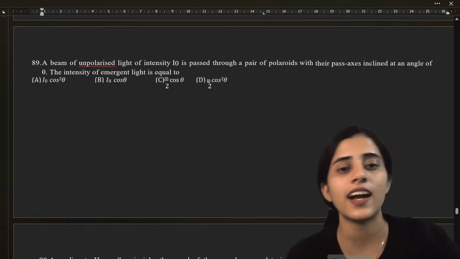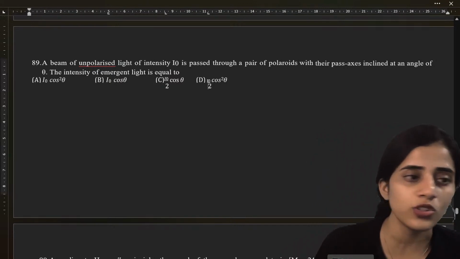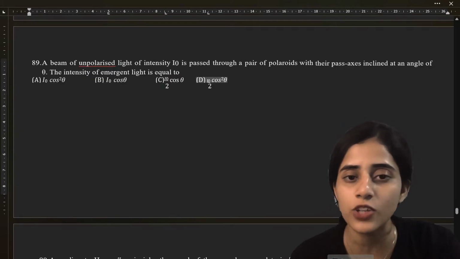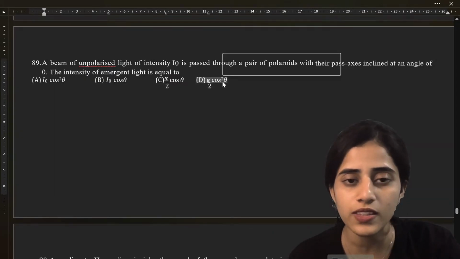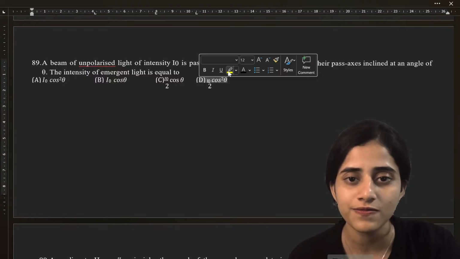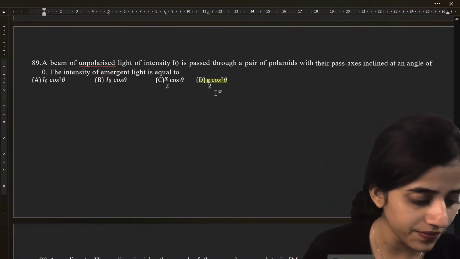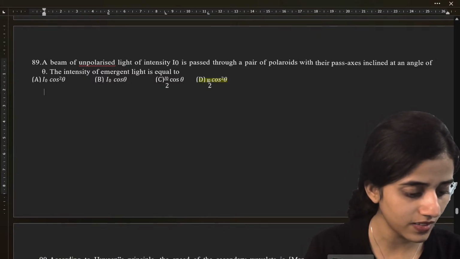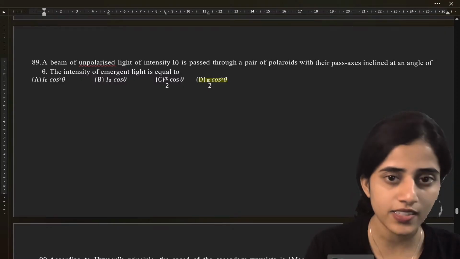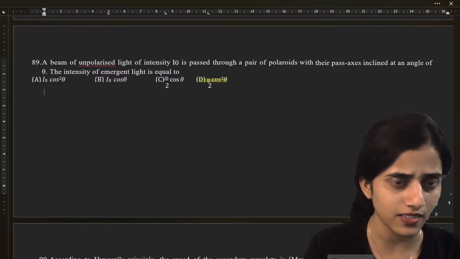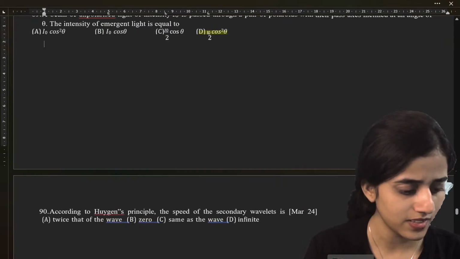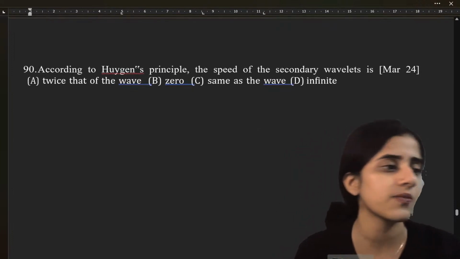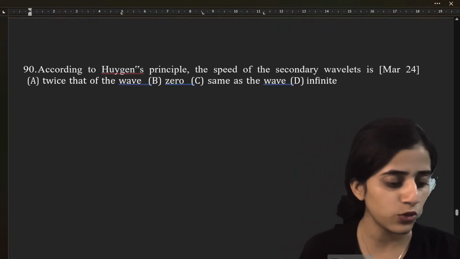Yeah, the answer is I equals I naught by 2 cos square theta. Which option is that? Sometimes I can't see properly. It's option D, no? I naught by 2 cos square theta. Yes, option D. It's option D. I'll give the PDF. After the class, you can check the description. The team would have uploaded the PDF.